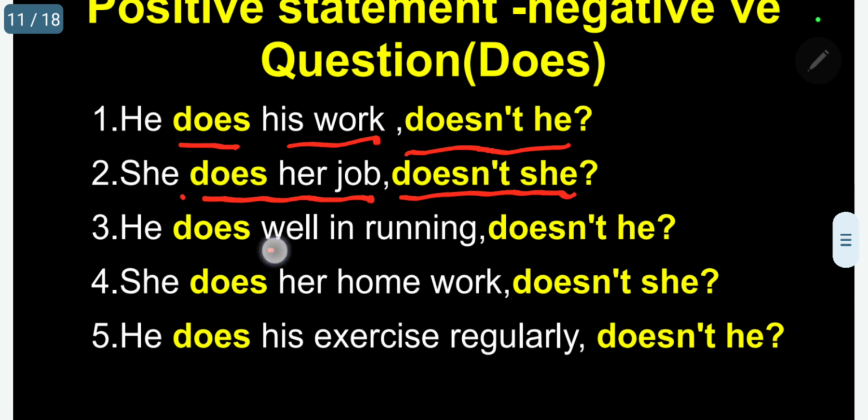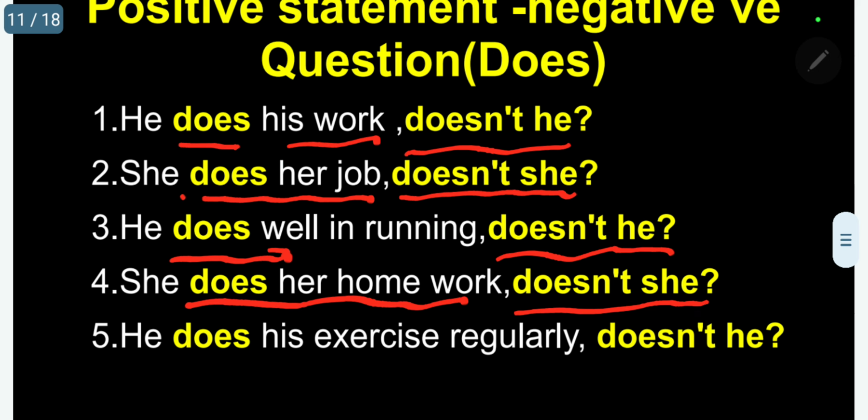He does well in running, doesn't he? She does her homework, doesn't she? He does his exercise regularly, doesn't he? So kindly, if you see here, does is a singular verb. That's why we are using the third person singular personal pronouns: he, she, and it.